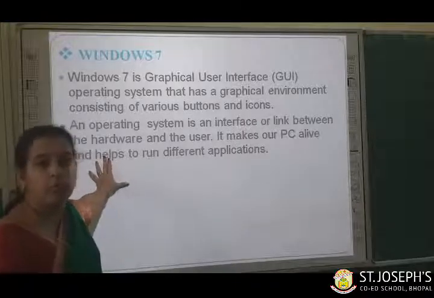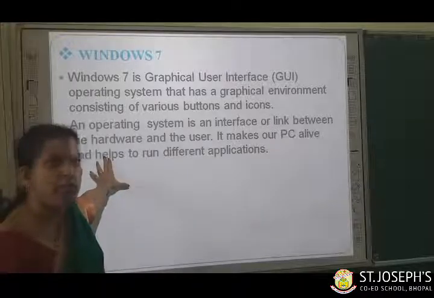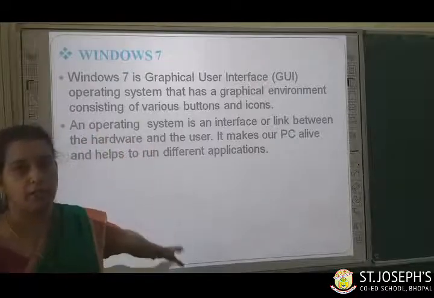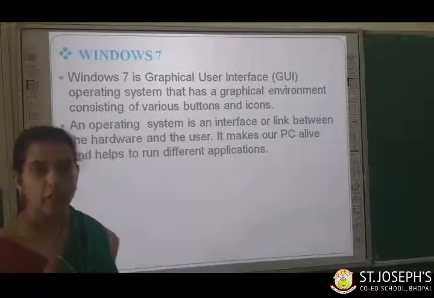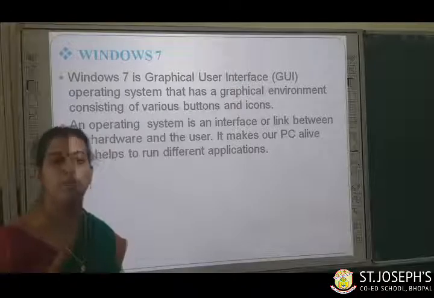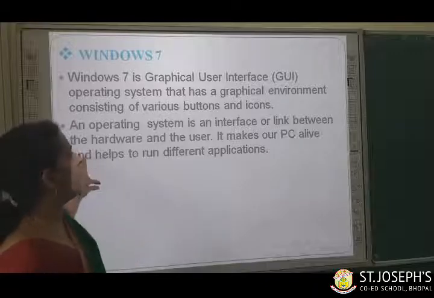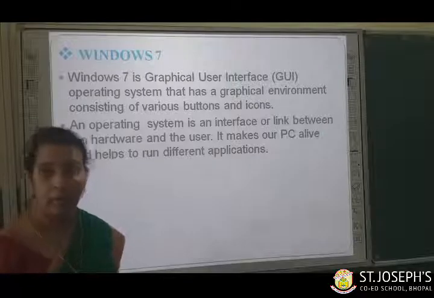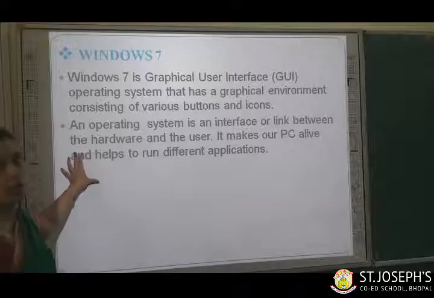What do you mean by graphical user interface, children? What is known as GUI? Graphical user interface. It is a graphics-oriented operating system software. Windows 7. We are learning about which operating system, children, in this chapter? Windows 7. An operating system has many versions like Windows 7, Windows XP, Windows 95. The first GUI based operating system was Windows 95. Now we are using Windows 7. This is the most popular operating system.